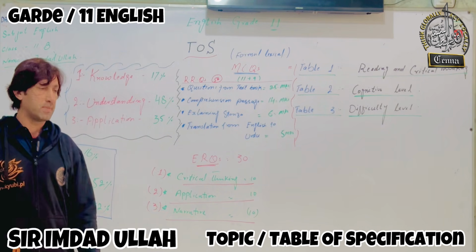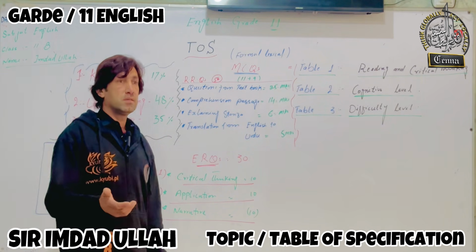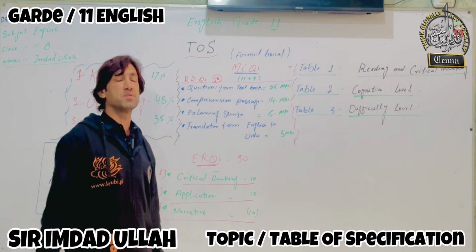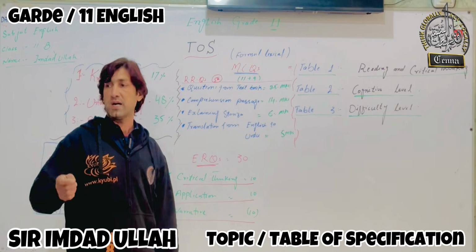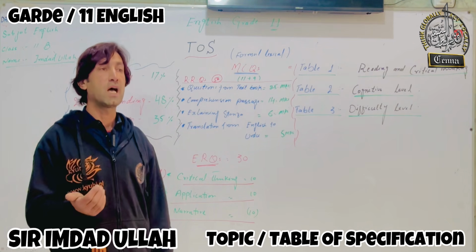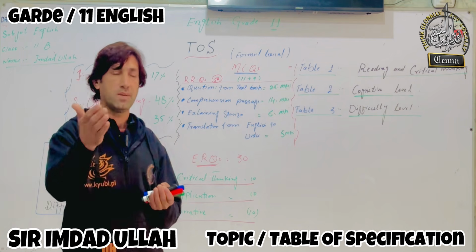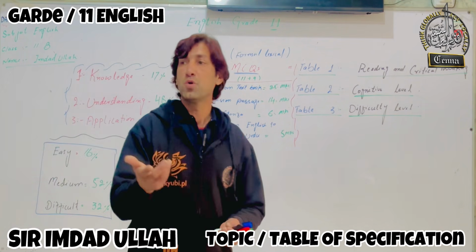Now, what is vocabulary then? There are poems in your books, so maybe some of these MCQs will come, for example, from figurative language, figure of speech. For example, there will be a line from a poem. I'm just giving you people an example.